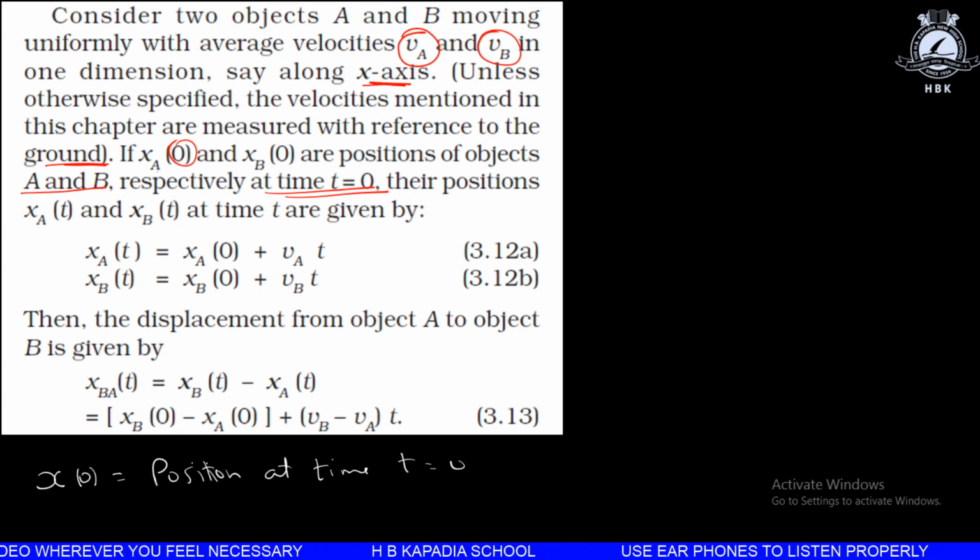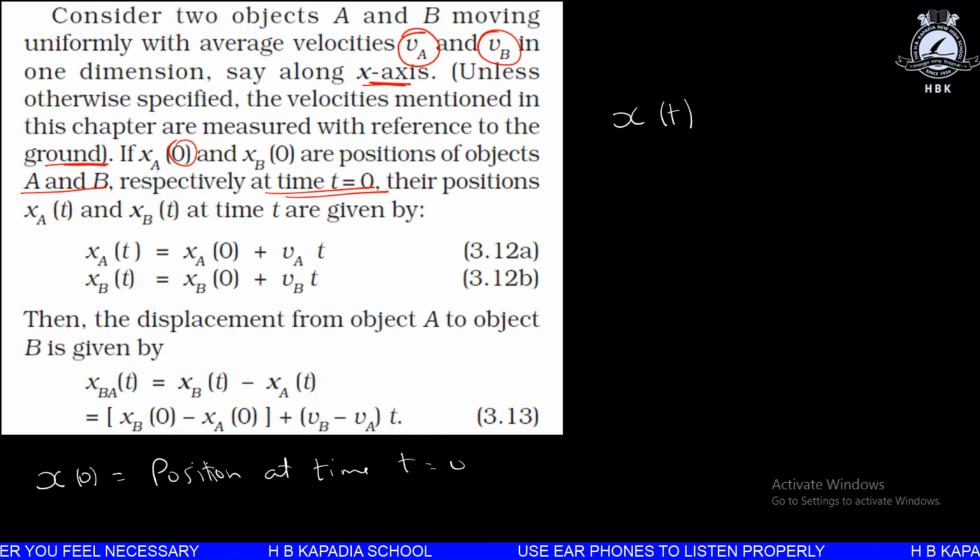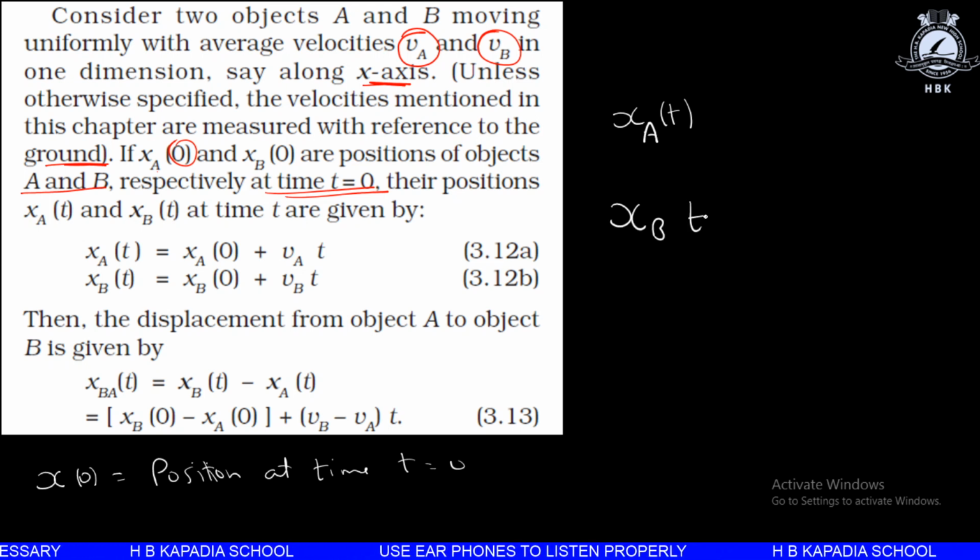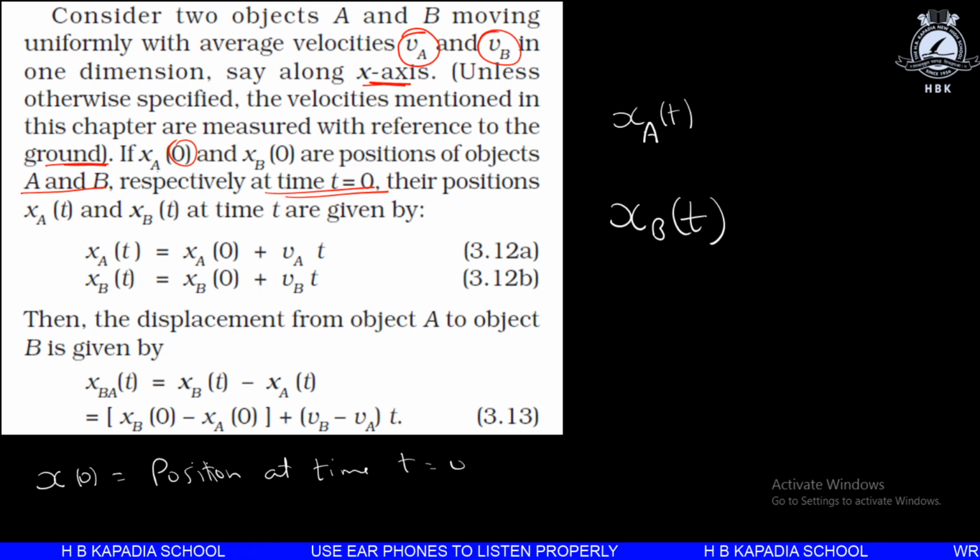After some time the position changes and the final position becomes x at t. If we are talking about A, we write xAt, and if we are talking about B, we write xBt, which means the position of B at time t.